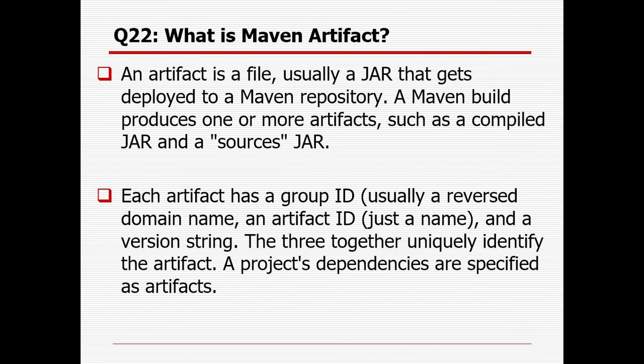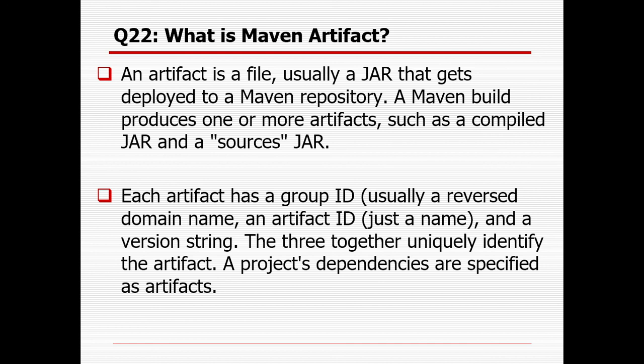What is a Maven artifact? An artifact is a file, usually a jar, that gets deployed to a Maven repository. A Maven build produces one or more artifacts, such as a compiled jar and a source jar. Each artifact has a group ID, usually a reverse domain name, an artifact ID, and a version number.